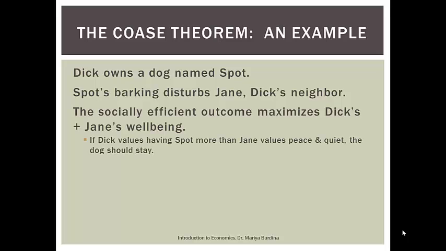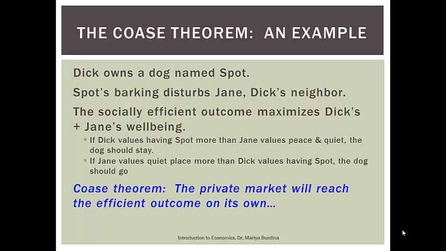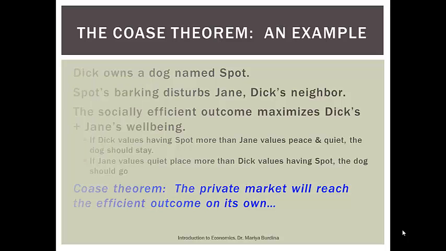So what does it mean? It means that if Dick values having Spot more than Jane values peace and quiet, the dog should stay. Society wants the dog to stay if the benefit from having a dog is greater than the cost of having a dog. If Jane values a quiet place more than Dick values having Spot, then the dog should go. So let's see how these two parties can bargain and come up with a socially efficient outcome. This is what the Coase theorem is telling us: the private market will reach the efficient outcome on its own.